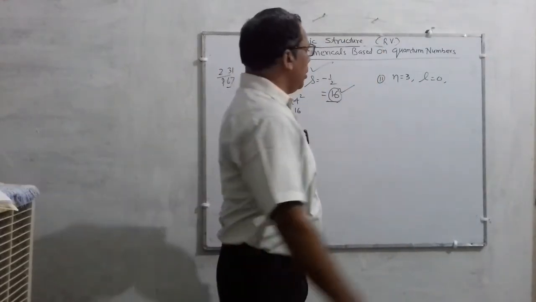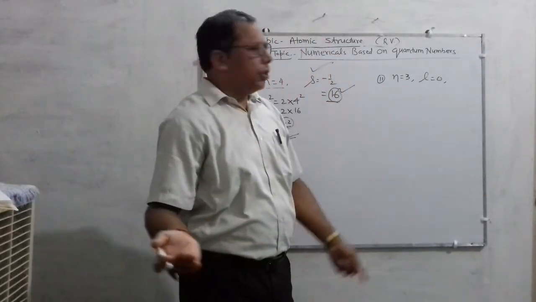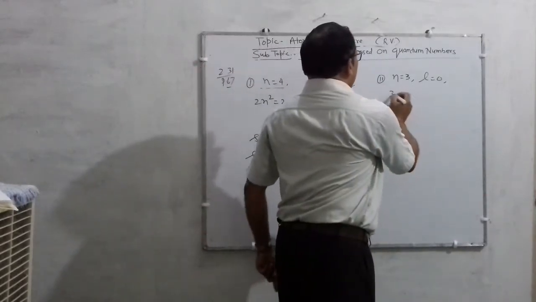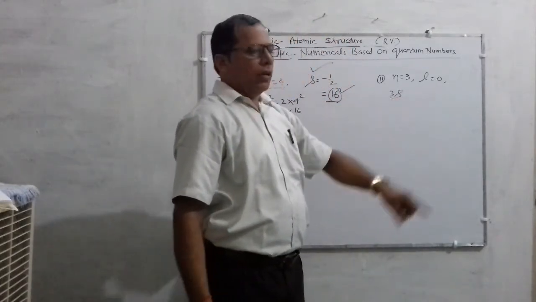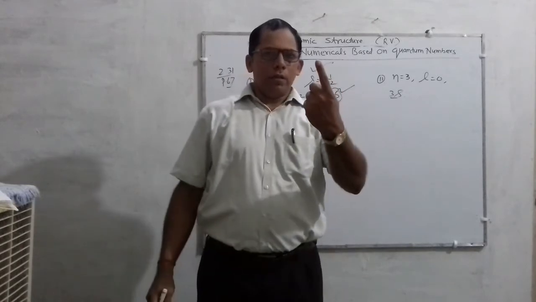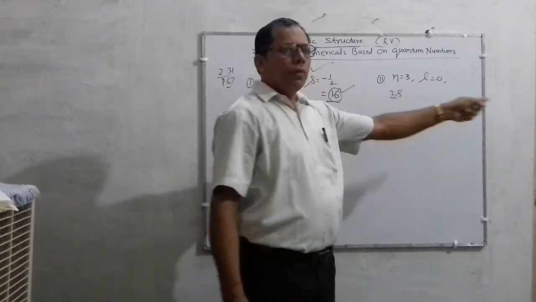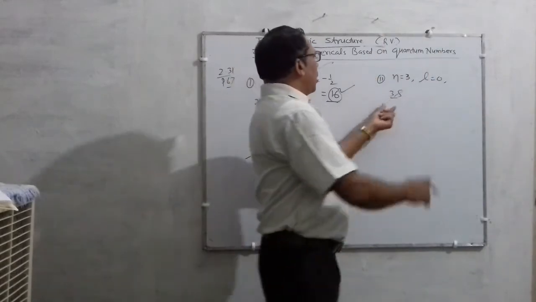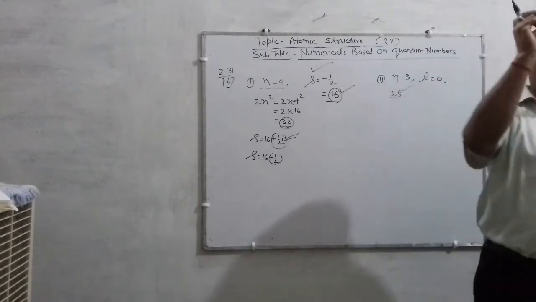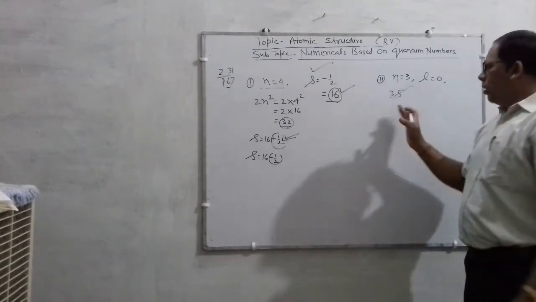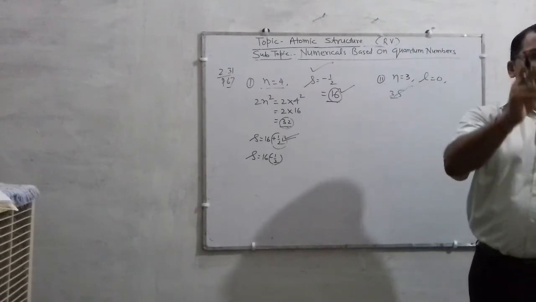Next question is, for n equal to 3, l is 0. You know that n equal to 3 and l equal to 0 just represents the 3s subcell or 3s orbital. Clear, students? n is 3, l is 0 means what? 3s orbital. And you know that an s orbital can contain a maximum of 2 electrons only, one of plus half and the other of minus half.